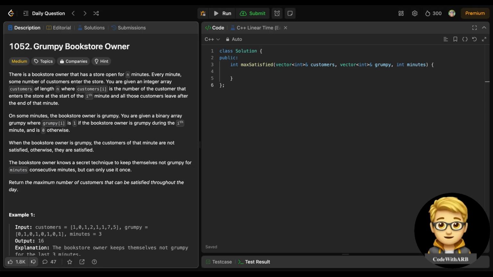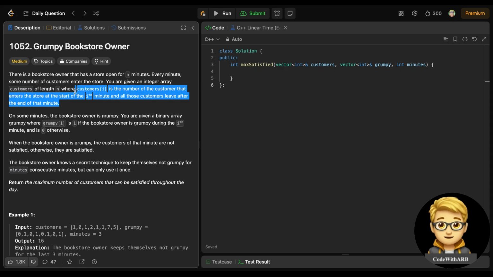Today's LeetCode problem. This is LeetCode medium, Grumpy Bookstore Owner. So let's see what the question is asking. There is a bookstore owner that has a store open for n minutes. Every minute, some number of customers enter the store. You are given an integer array customers of length n, where customers[i] is the number of customers that enter the store at the start of the ith minute, and all those customers leave after the end of that minute.